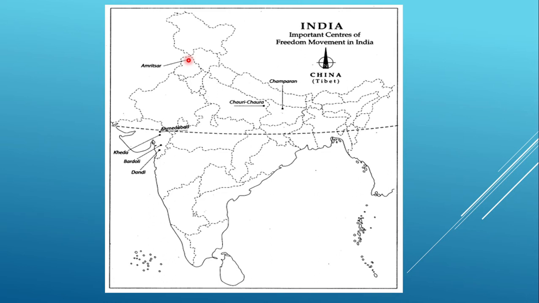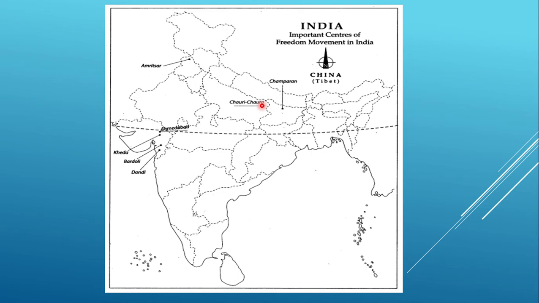Then we are again moving towards the eastern part of UP. It's near Gorakhpur and nearly 200 kilometers away from Varanasi, near the Nepal border. A place known as Chauri Chaura. Here on 4th February 1922, a police station was burnt by the people, in which 22 policemen died, and because of this, on 12th February 1922 Gandhiji called off the non-cooperation movement.